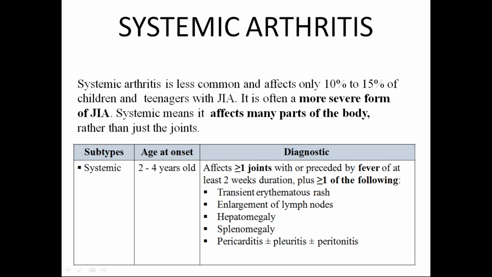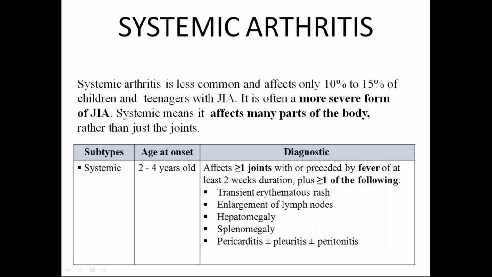To define the fever in this entity, it is a spiking temperature of more than 39 degrees centigrade, that is more than 102.2 degrees Fahrenheit, occurring on a daily or twice daily basis for at least 2 weeks, with a rapid return to normal or subnormal temperatures. The fever is often present in the evening and is frequently accompanied by any one of the following.